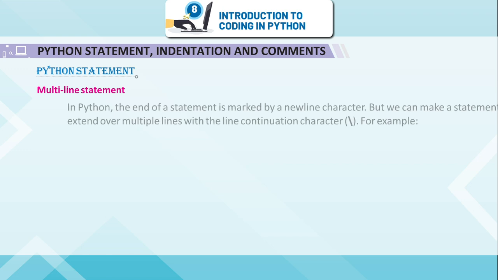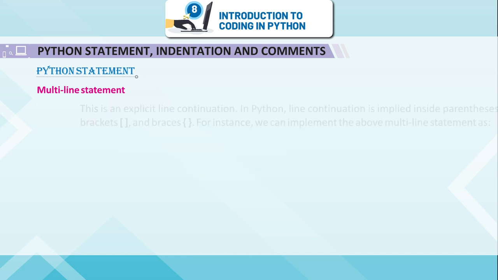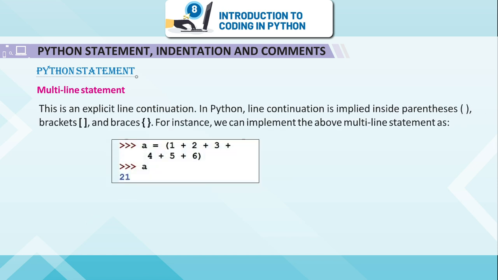Multi-line statement. In Python, the end of a statement is marked by a newline character, but we can make a statement extend over multiple lines with the line continuation character. For example, this is an explicit line continuation.